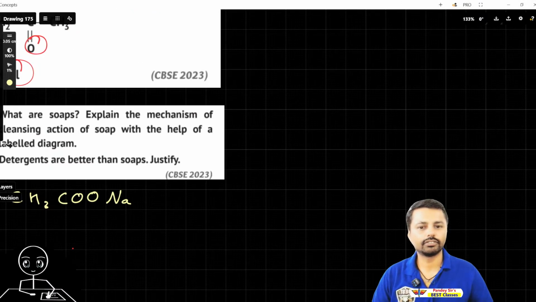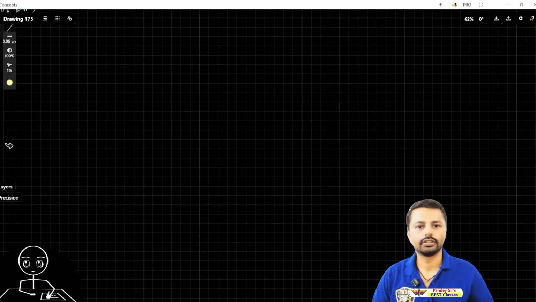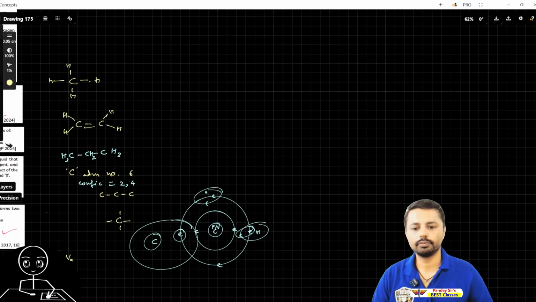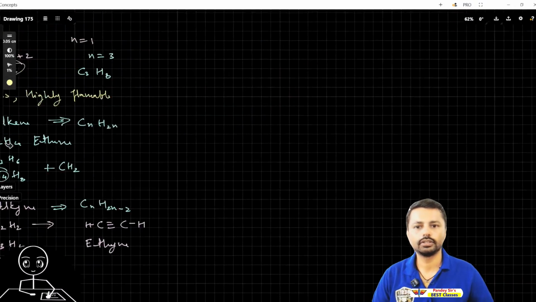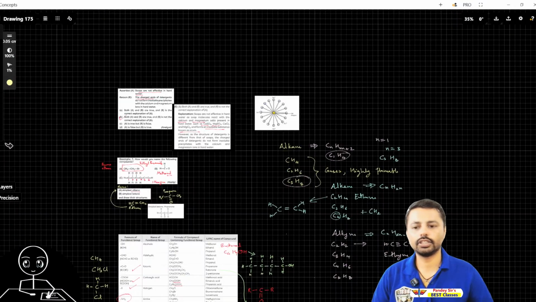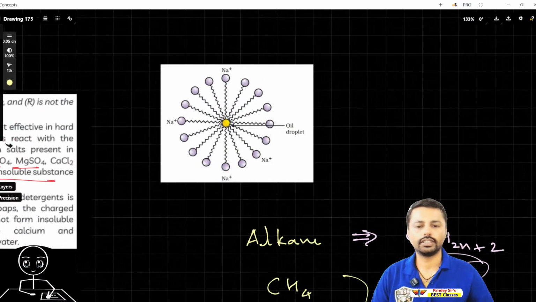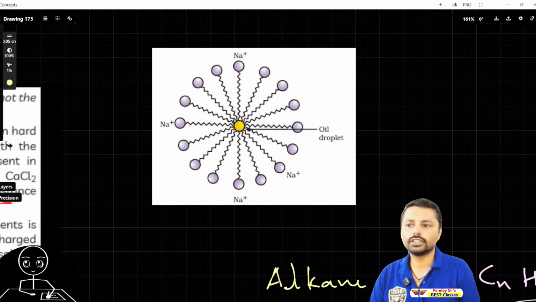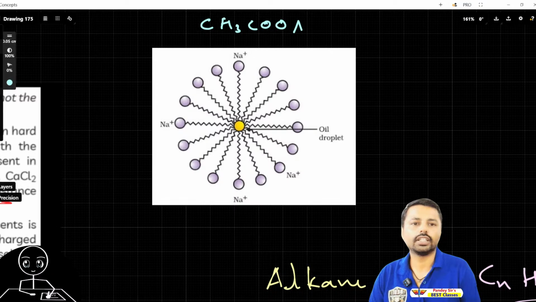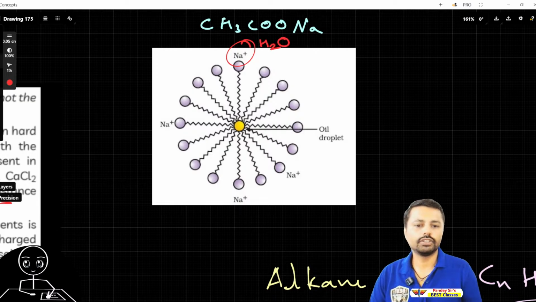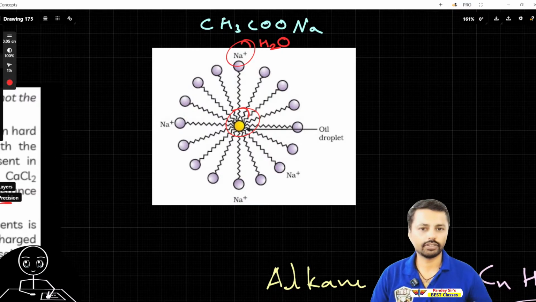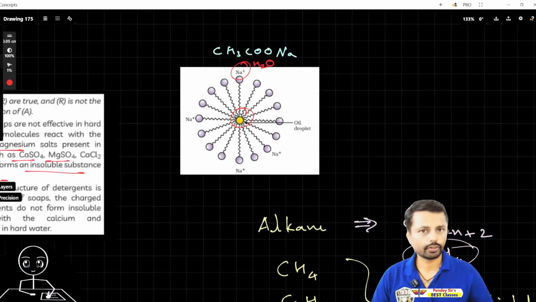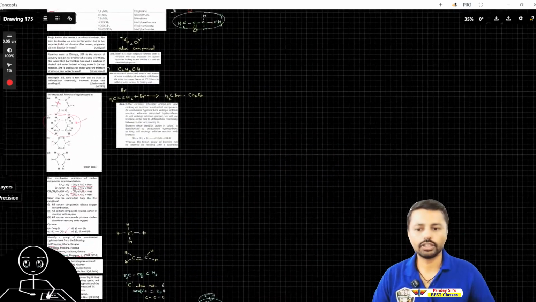So I actually saved one structure for you people. Where are you? Soap, soap, soap. Yeah, here is the soap. So earlier I wrote CH3COONa. Remember? This is that Na part. This one will dissolve with water, H2O, and this will dissolve with grease, oil, whatever. That will help the cleaning action of the soap. Okay. Now I'll show the full answer for that question.